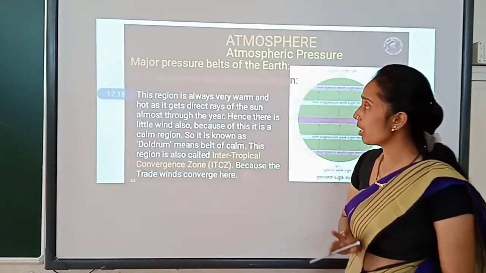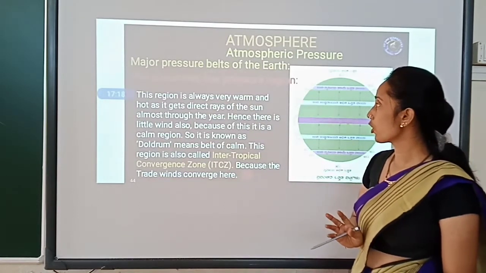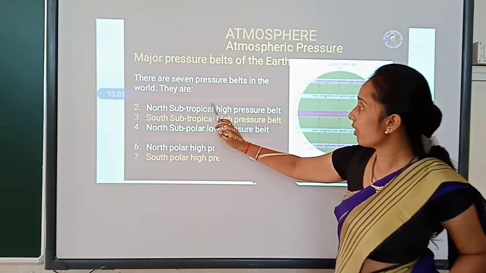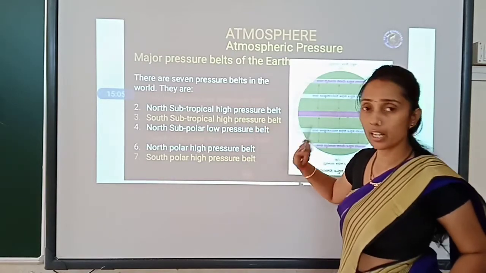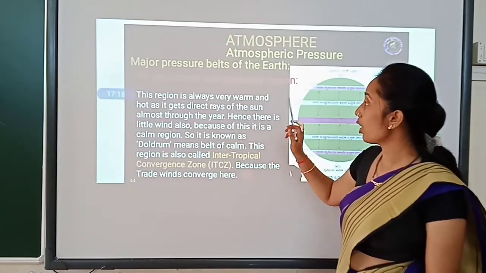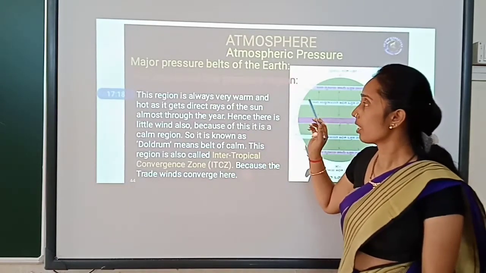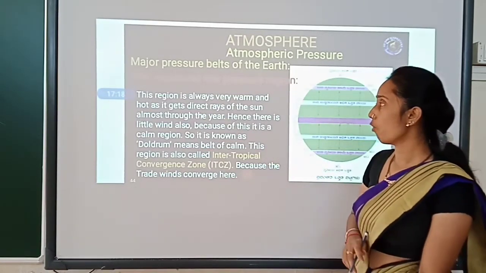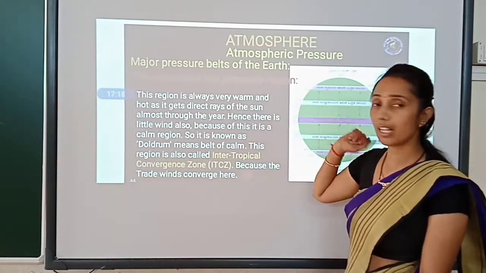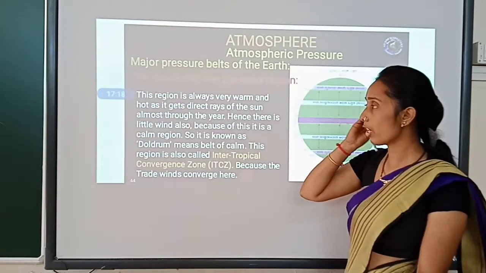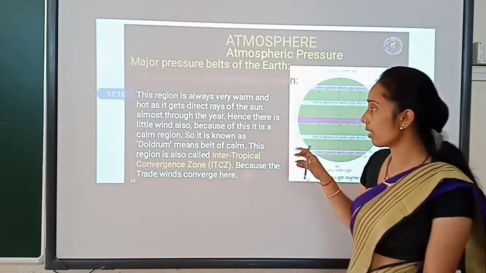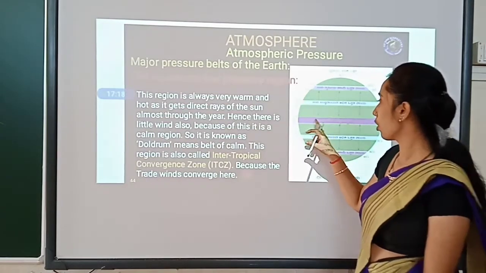Okay, the equatorial low pressure region. Here you can see children, the equatorial low pressure belt is given in red. Why is it so? This region is very warm and hot. Clear? That is why it is marked in red, which represents very hot, and it gets direct sunrays almost throughout the year.